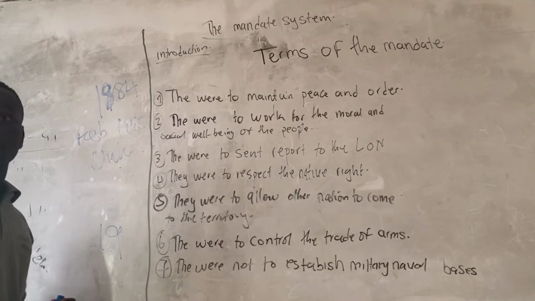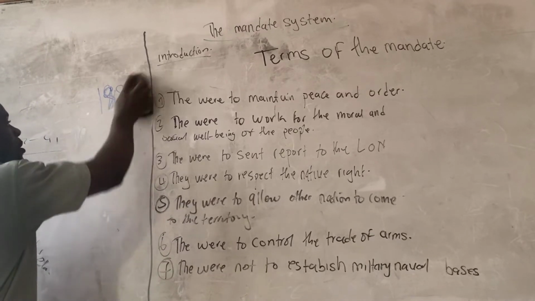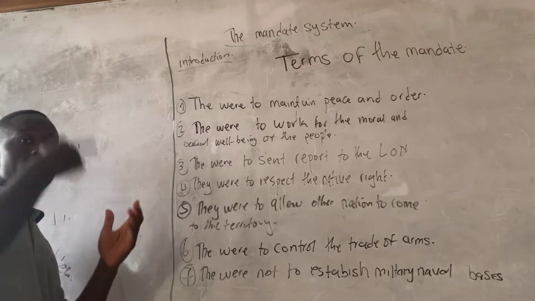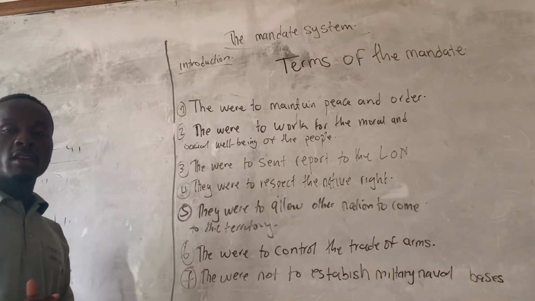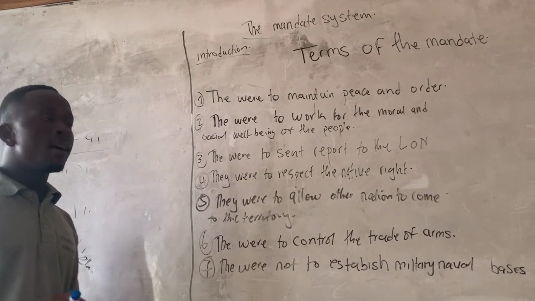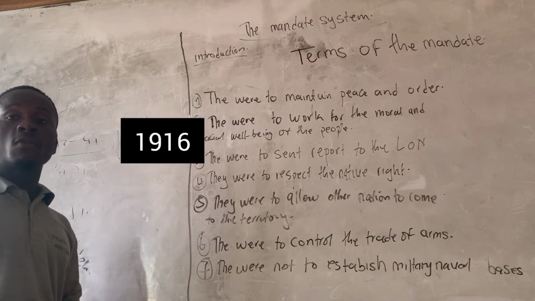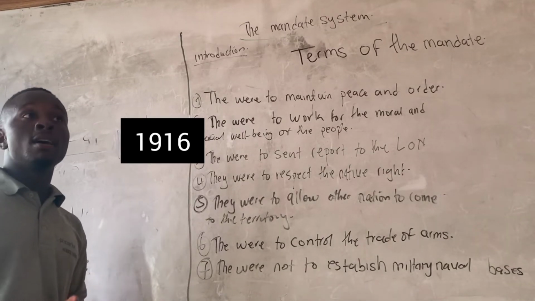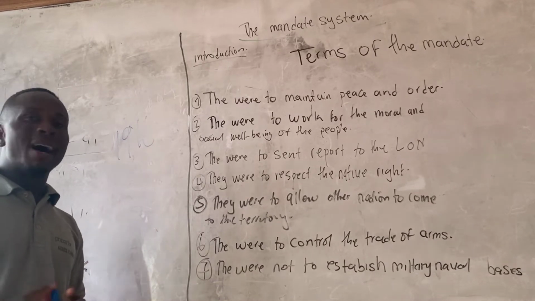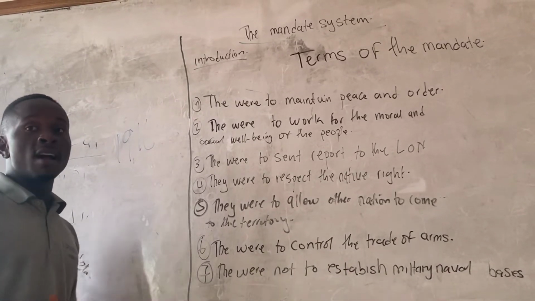Now, after that, the First World War broke out. It broke out in the world, and it was transferred to Cameroon. And when this war was going on in Cameroon, it ended with the defeat of the Germans in what year? In 1916 in Cameroon. As a result of the end of the war, it led to the partition of Cameroon. Cameroon was therefore partitioned between Britain and France.